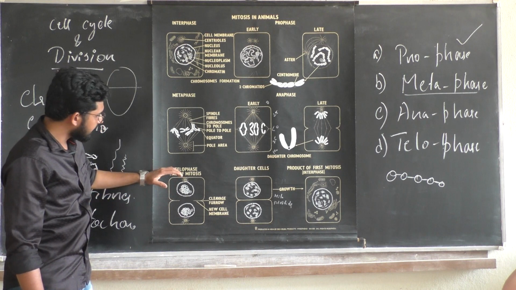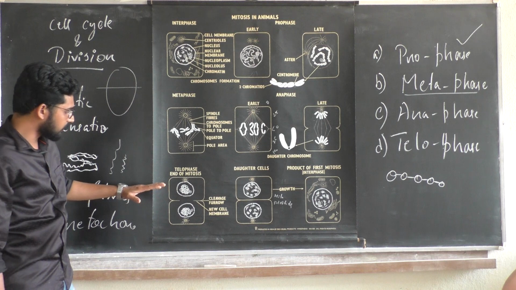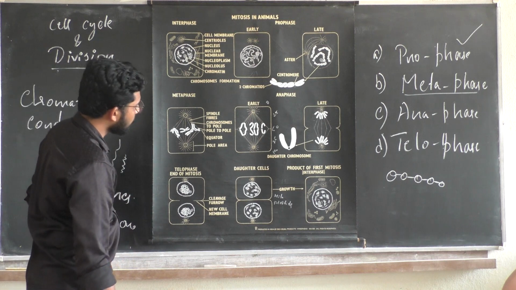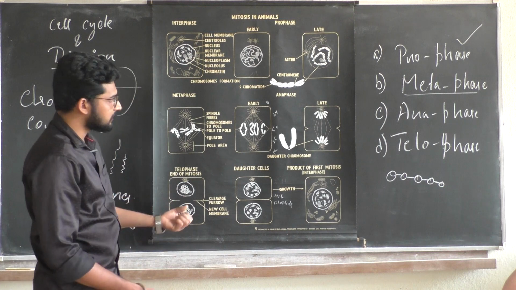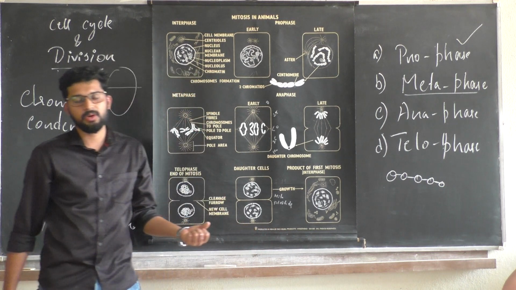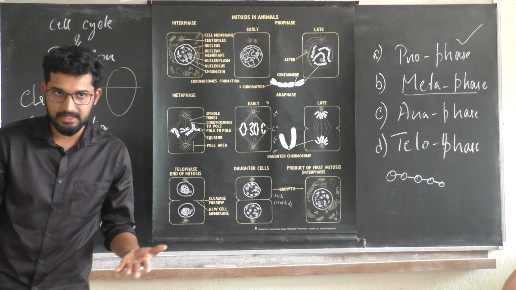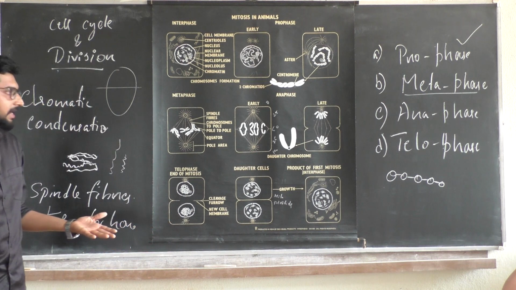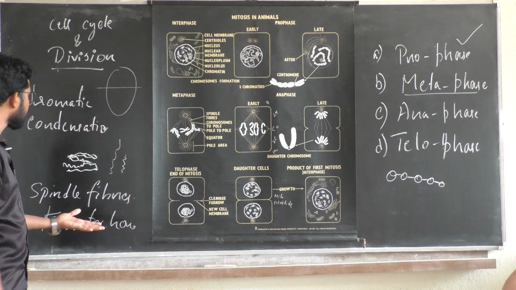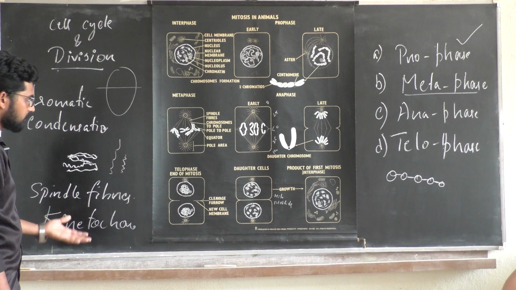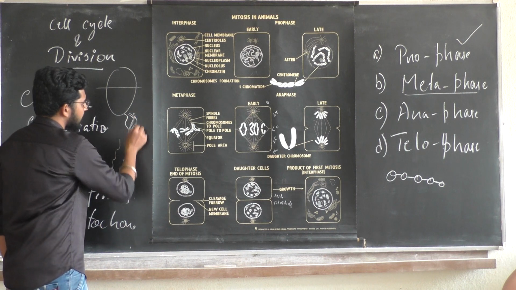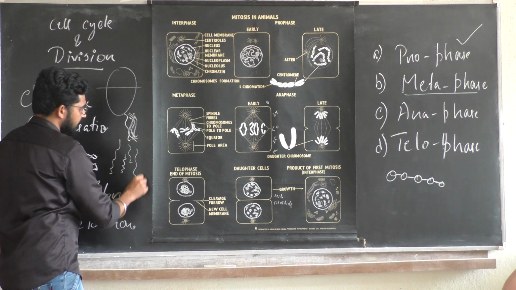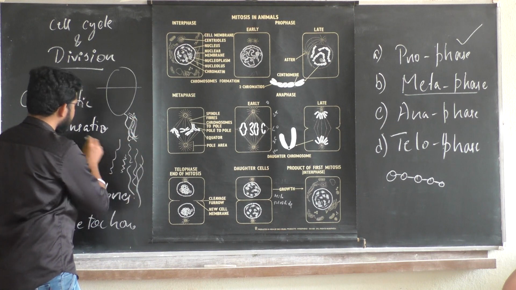At the end of telophase, the structure of chromatids you have witnessed has undergone decondensation, where the tightly packed chromatids become loosely segregated, very loosely structured.